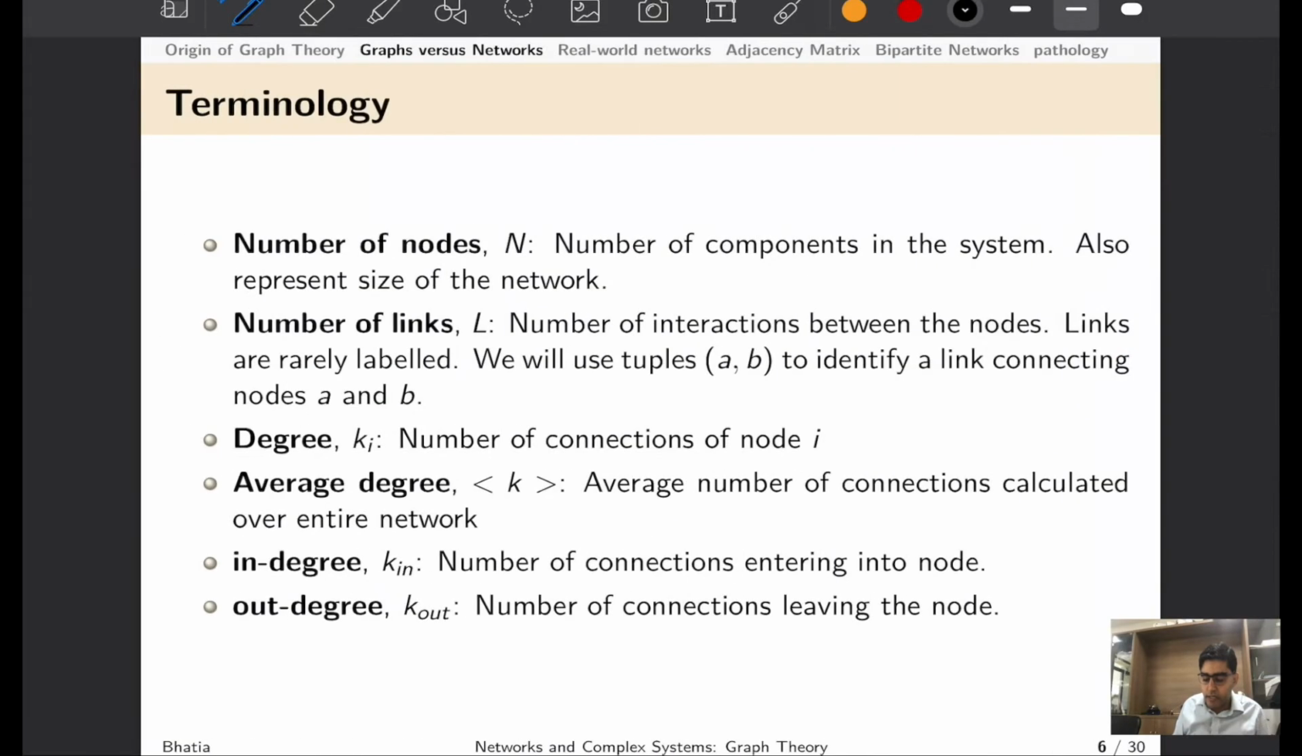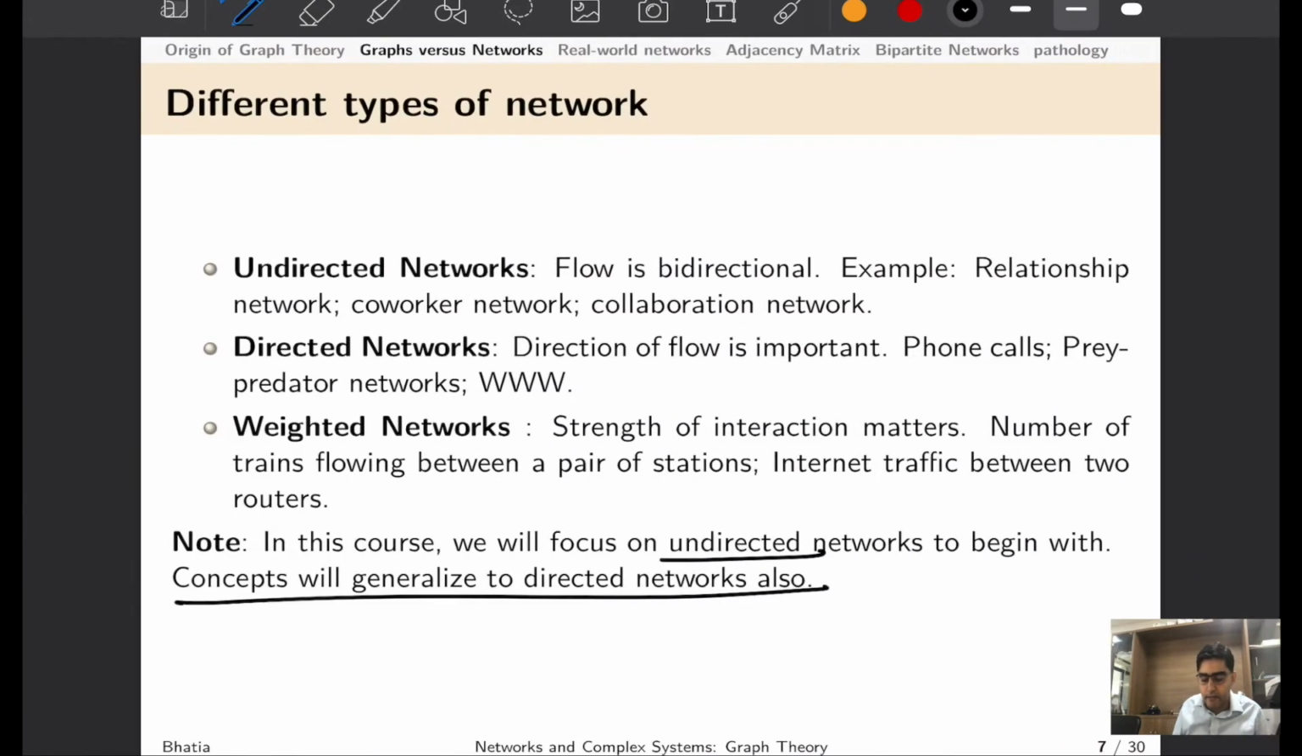Let us continue our discussions after terminology. As we discuss some basic terminologies like N, L, average K, K in, K out, we will give more formalism to it with the help of some examples and try to understand what is adjacency matrix, what is degree distribution, and in the next lecture we will talk about clustering coefficients.